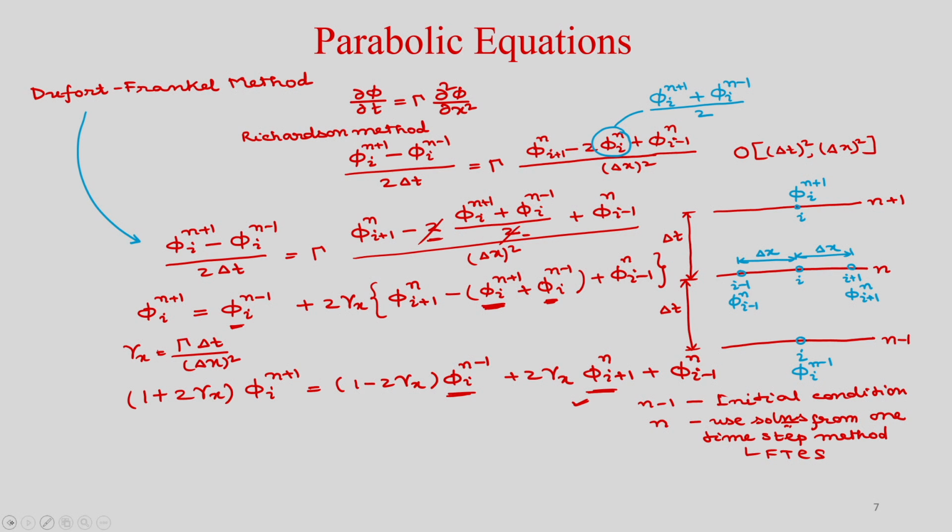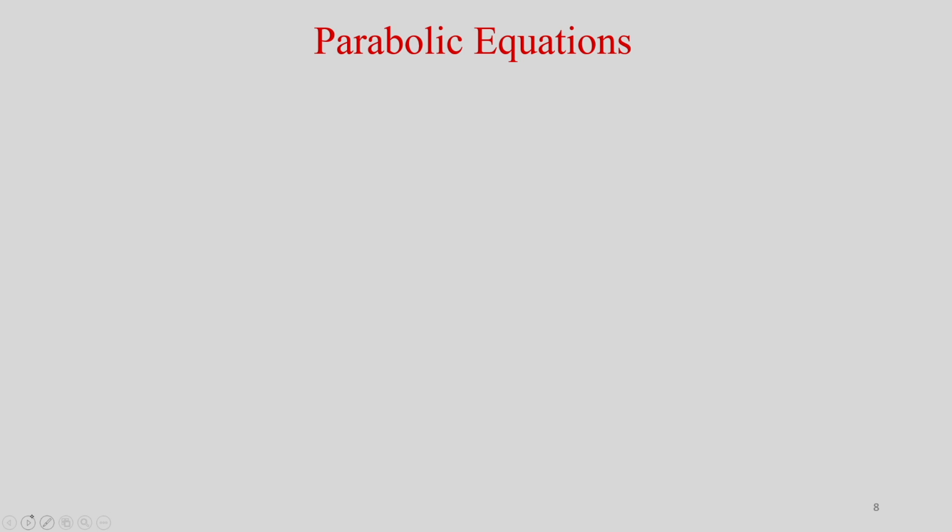But if you see the order of accuracy of this method, okay, so if you find the truncation error, the order of accuracy will be delta t square, delta x square and del t by del x square. So, this is the truncation error, this is the order of accuracy. It is not only delta t square and delta x square, the order of accuracy also includes del t by del x square.